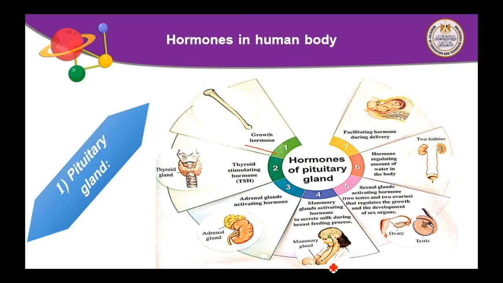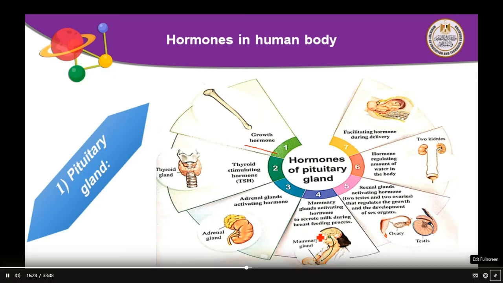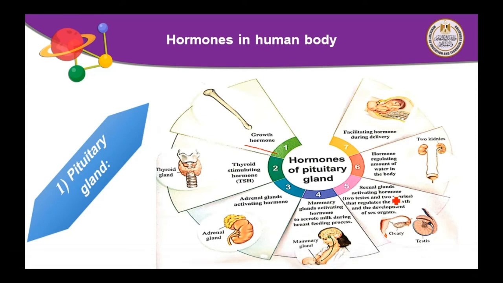This means that the pituitary gland secretes a hormone that activates secretion of milk during breastfeeding. Number 5, sexual gland activating hormone. This means that there is another hormone that activates the working of testes and ovaries to secrete their hormones.